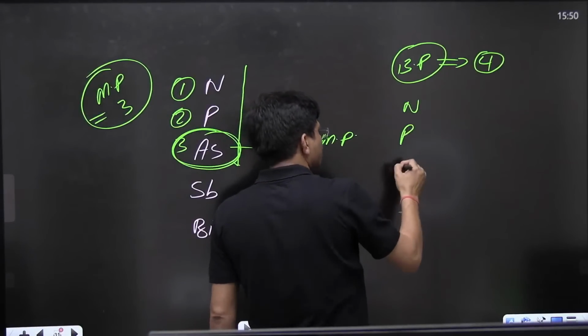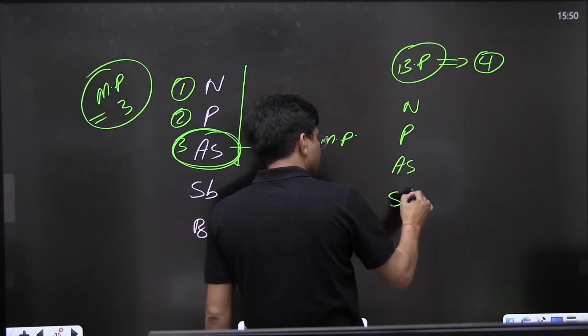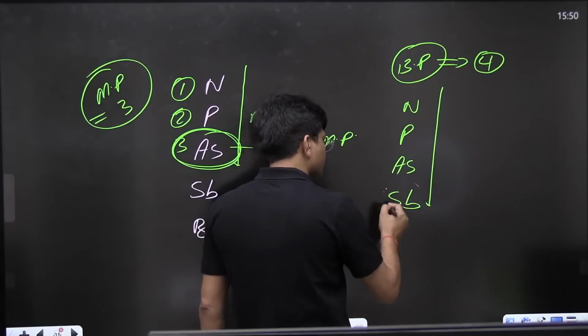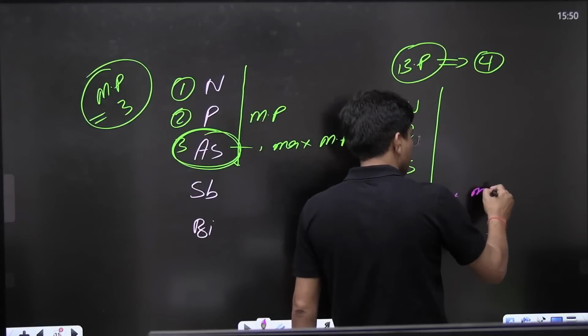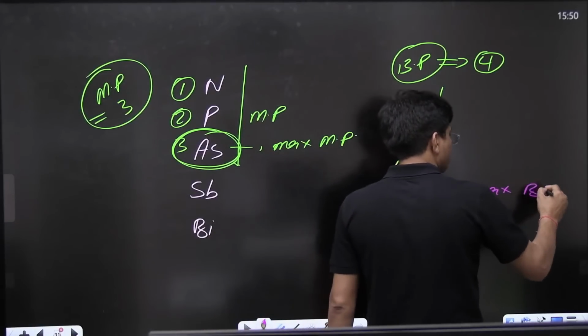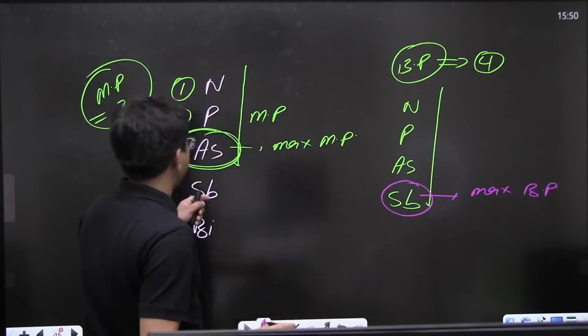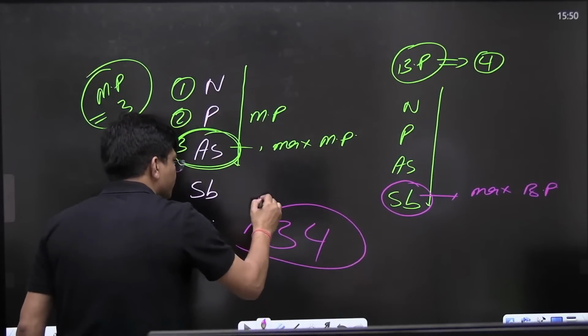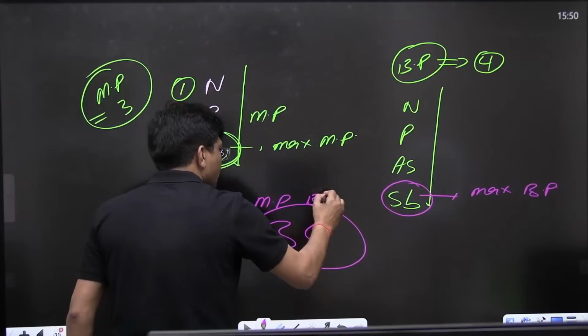Nitrogen, phosphorus, arsenic, antimony: up to antimony the boiling point will get increased. So antimony has the maximum boiling point. Just remember the numbers 3, 4. This is for MP and this is for BP.